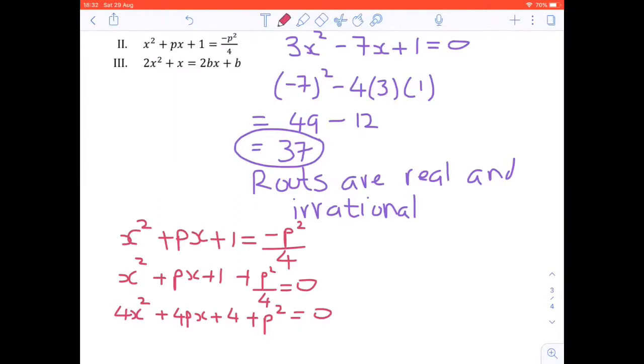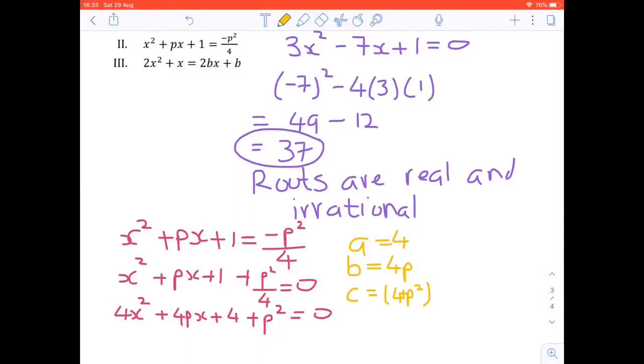So now we have our different a, b, and c values. Just to make it clear, our a value would be 4, our b value would be 4p, and our c value would be everything that's remaining, our constant value, which is 4 plus p squared. Because in this case, p acts as a constant or as a number. So that's why in b, we say that the coefficient of x would be b, which is 4p.